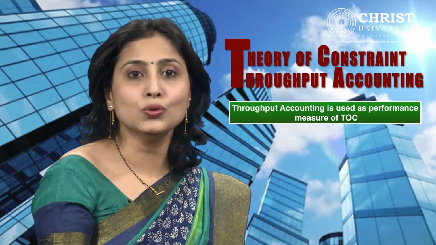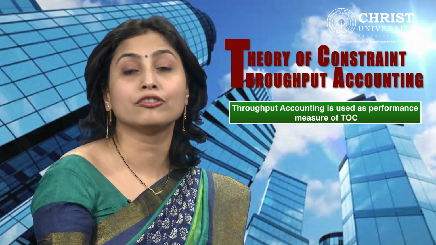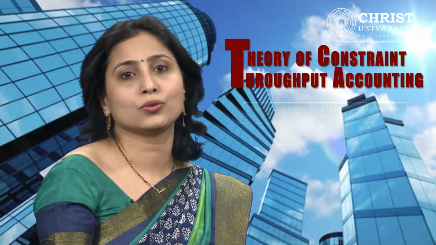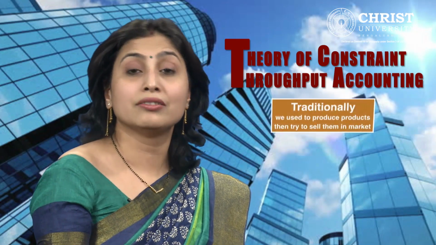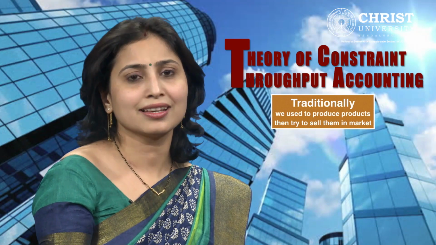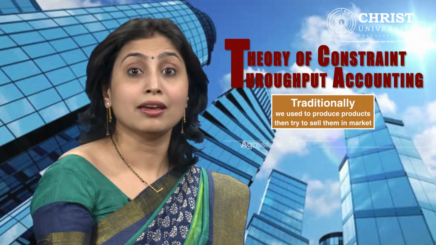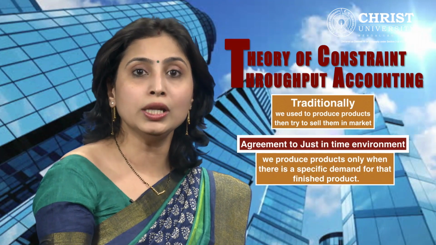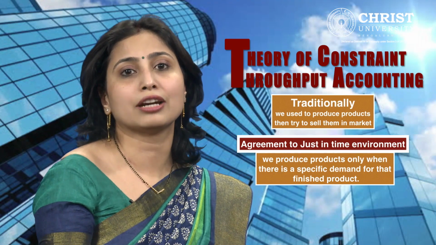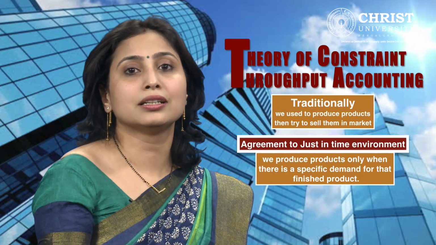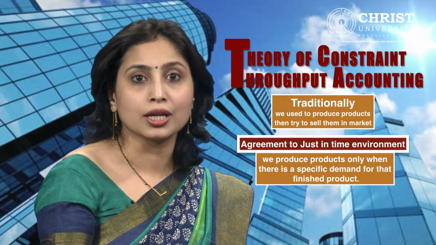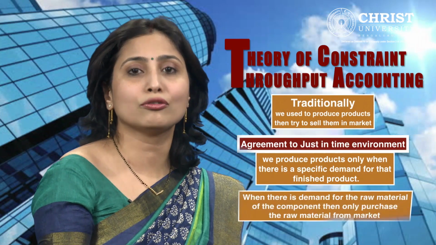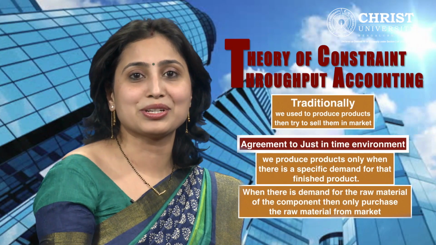Throughput accounting is used as a performance measure of the theory of constraints. It is a management accounting approach which aligns with the just-in-time approach. Traditionally, we used to produce things and then try to sell them in the market. Whereas in a just-in-time environment, we produce products only when there is a specific demand for those finished goods. When there is a demand for a component of a finished product, then only produce that component. When there is a demand for the raw material of the component, then only purchase the raw material from the market.